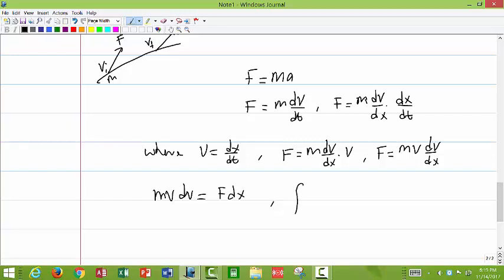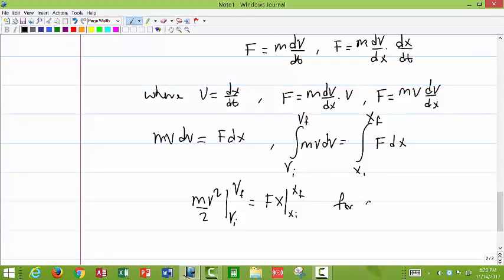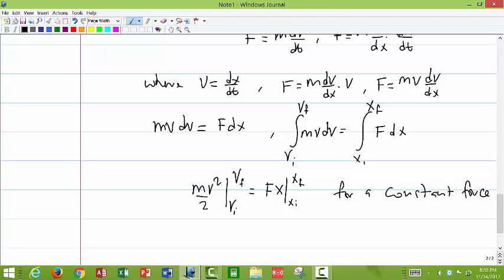We can rewrite it as m v dv equals F dx, and then integrate both sides: m v dv from v initial to v final, and F dx from x initial to x final. So this becomes m v squared over 2, evaluated from v initial to v final, equals F times x final minus x initial. Okay, this is for a constant force, assuming the force is constant.